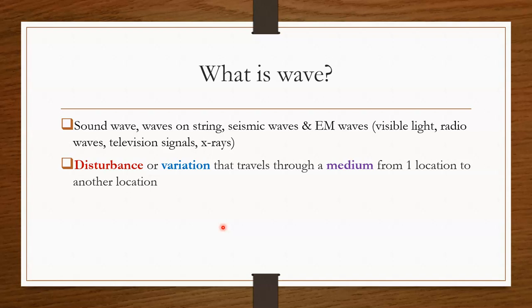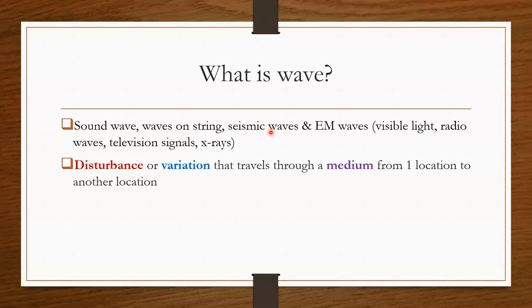And there are a few types of wave, one of which is a sound wave. Anything that produces sound and we can hear it, we call it a sound wave. And we also have a wave on a string. A very familiar wave on a string is in musical instruments such as the guitar, the violin, and so on.